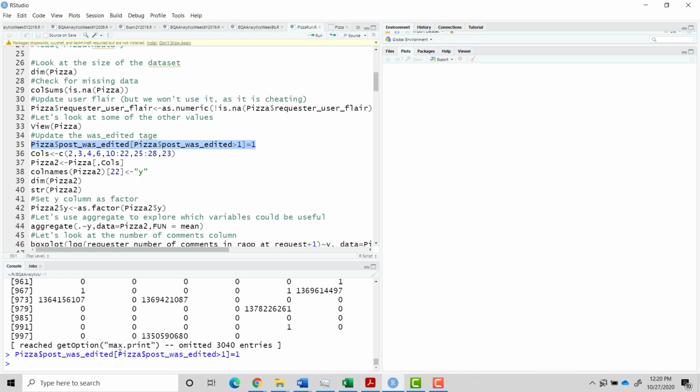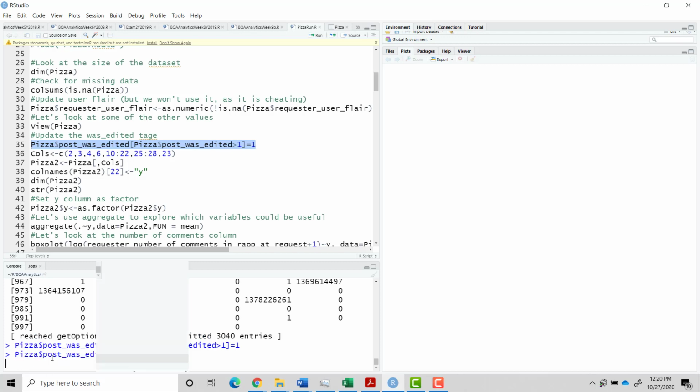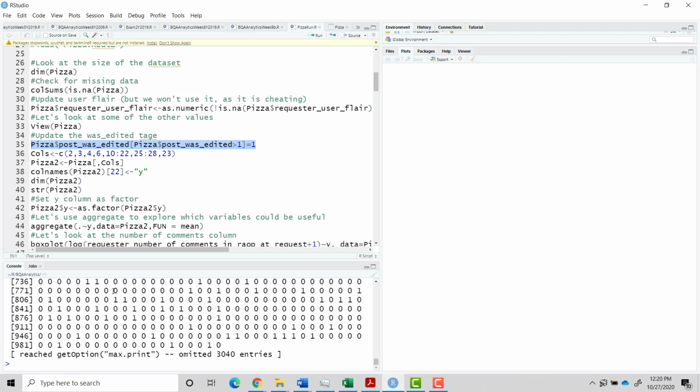So let's just now have a look at pizza was edited. And again, 1 and 0. So this is what we're doing. We're doing what's called data cleaning here. We're basically getting rid of any information or trying to summarize any information that's going to be very hard to predict or build models with.